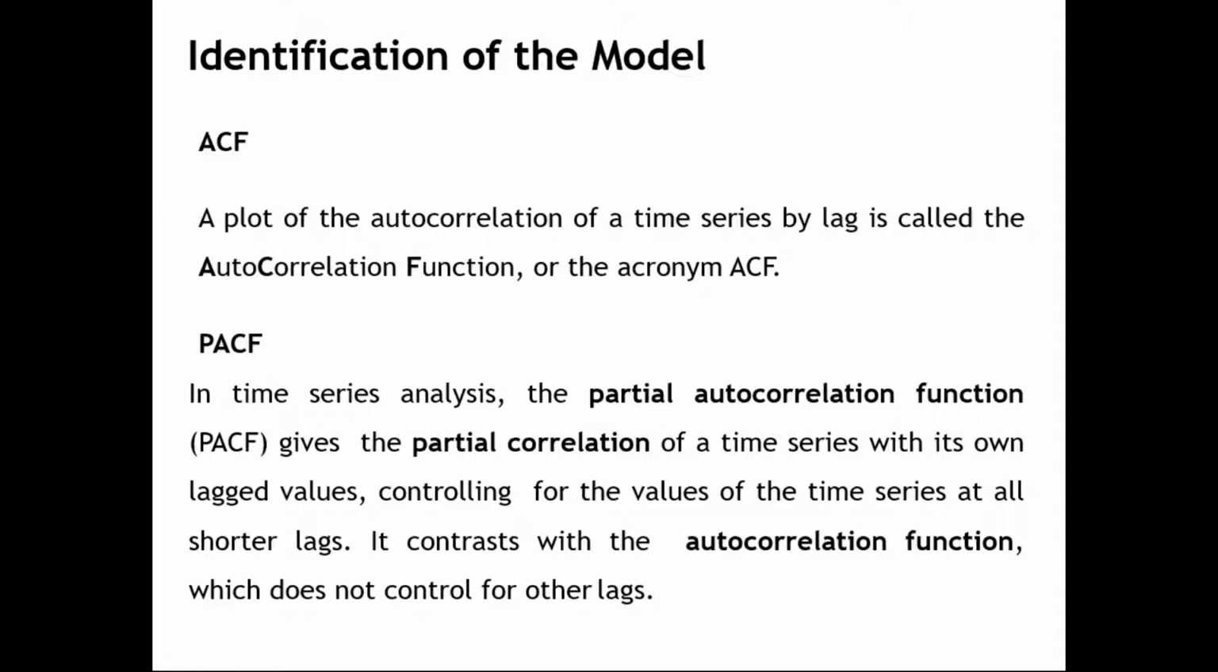But it will control the effect of other lagged values. Suppose I am trying to find the association of today's value with yesterday's value. That is one factor. If I want to find the association of today's value with the day before yesterday's value, then I have to control the effect of yesterday. If I control that effect and find the association of the day before yesterday's value and today's value, then it is called the partial autocorrelation factor.